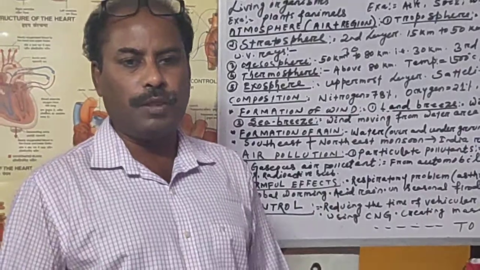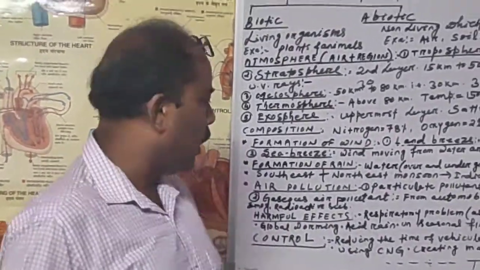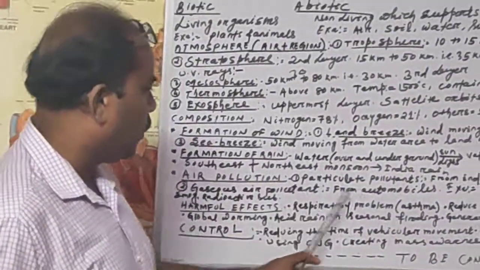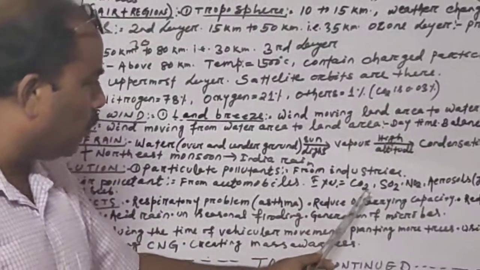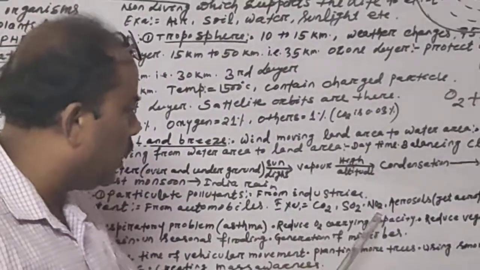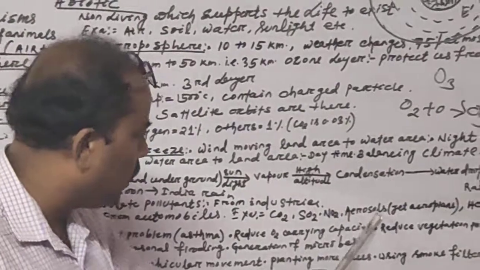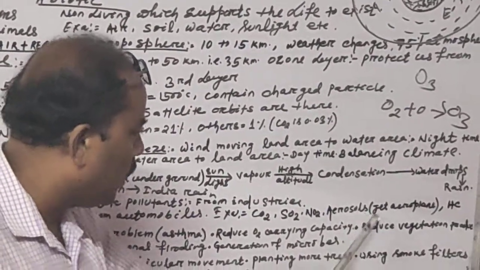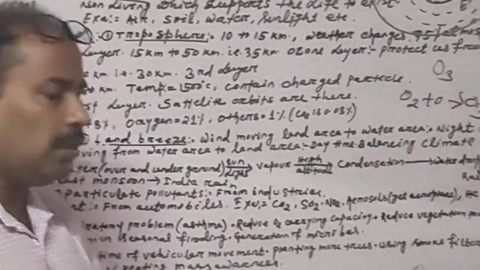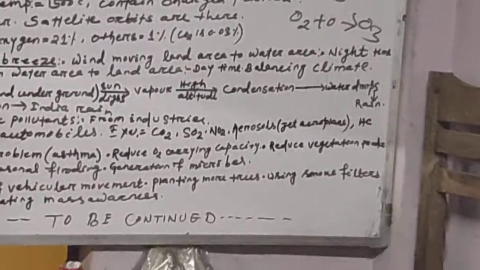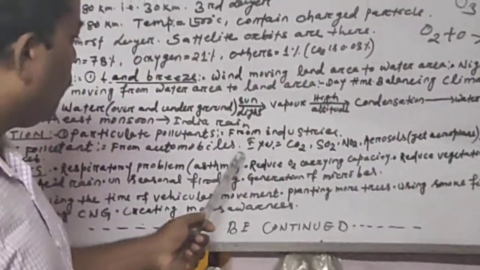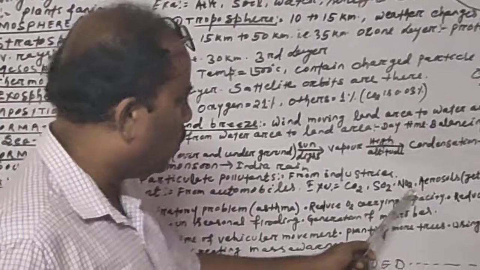They mix in the atmosphere and cause pollution. So they are known as gaseous pollutants. Examples: carbon dioxide, sulfur dioxide, nitrous oxide, aerosols, and chlorofluorocarbon, CFC, etc. are pollutants of the air.